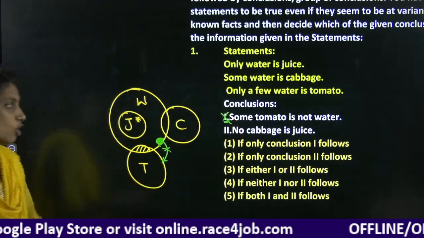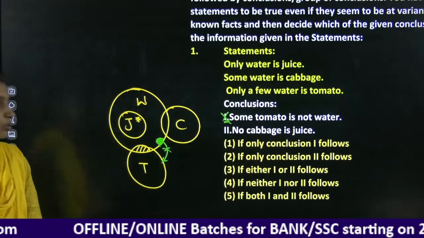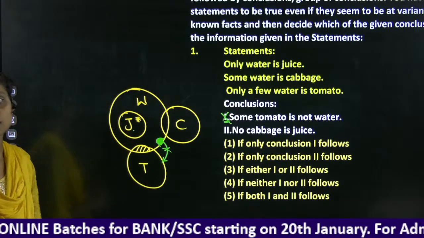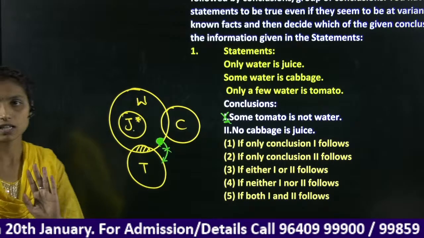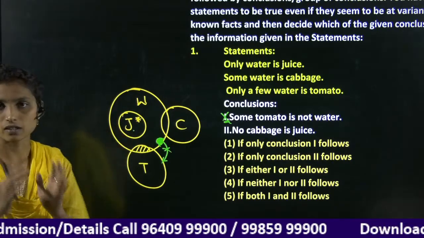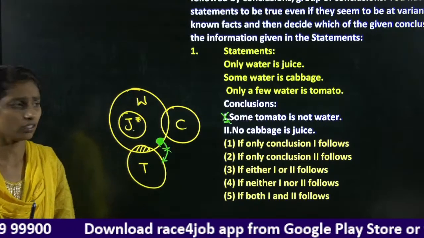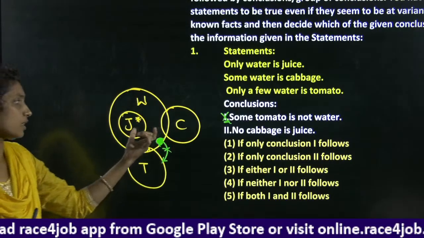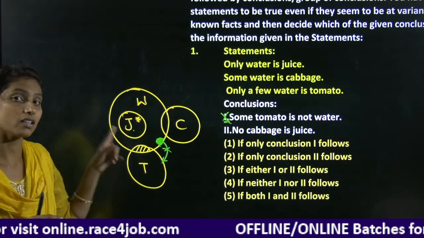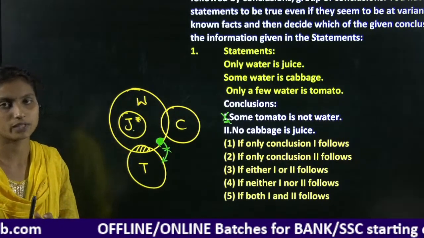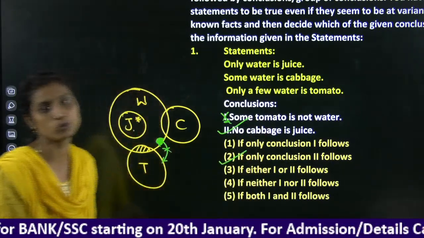Where comes the second? No cabbage is juice. Juice is a condition, which should be related with only water. When we check normally, there is no relation between the juice and the cabbage, but here juice is a condition, it should not relate with the other one. The second conclusion is true, and our answer here is only 2 follows.